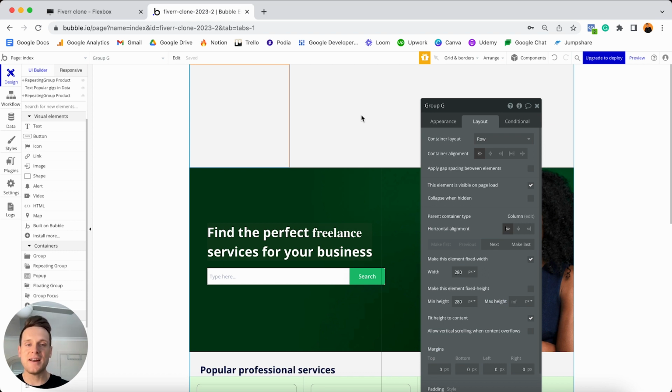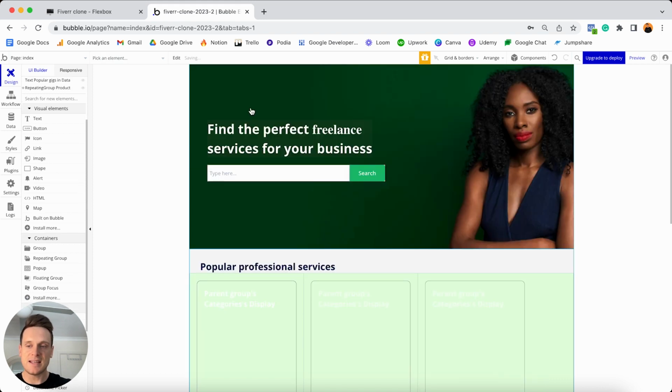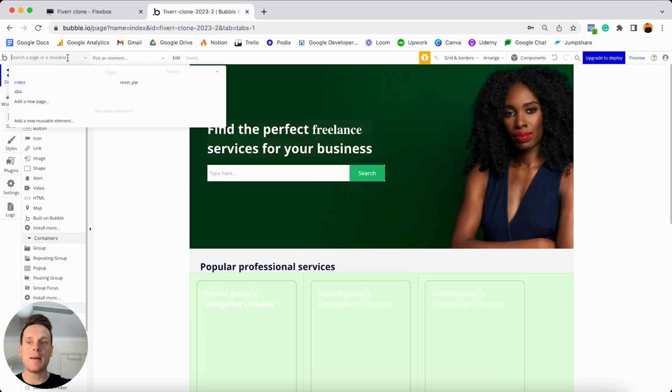However, because our navigation menu is going to be displayed on every single page in our application, we don't want to have to rebuild this from scratch every single time we want to use it. And so that's why I just want to introduce you to a feature in Bubble known as reusable elements. So I'm just going to select on this group and delete this for now. And if I was to open up my page drop-down menu, right at the bottom, you'll see almost like this little hidden menu to add what's known as a reusable element.